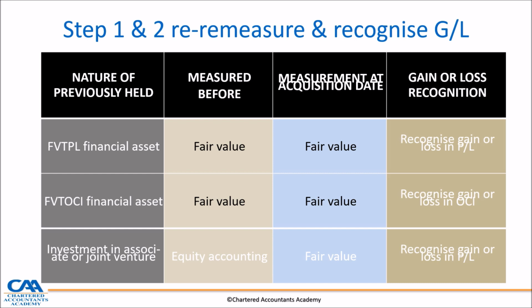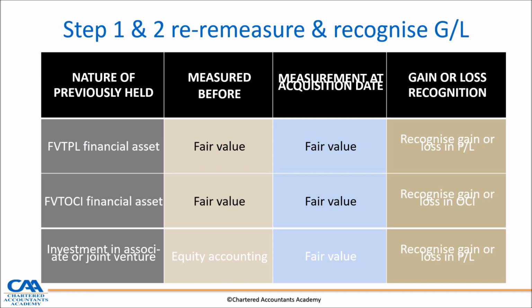In this case, it's a fair value through OCI financial asset. So under paragraph 4.1.4 again, it's measured before at fair value, and at the acquisition date it is measured at fair value again, which means this increase in fair value is taken to other comprehensive income as a gain or loss.